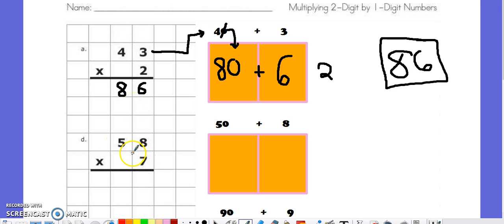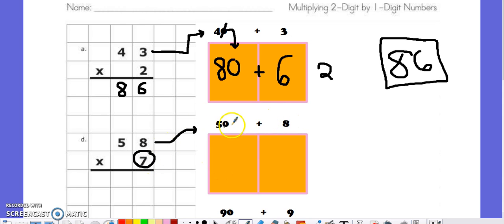Now at times, like in letter D, you may have to regroup. First, let's take a look at expanding the number. 58 is nothing more than saying, hey, a 5 in the tens is worth 50 and 8 ones, or 50 plus 8. And now I'm going to multiply by our multiplier, which is this 7 here, letting us know that I have 50 groups of 7 when I multiply and 8 groups of 7 when I multiply.